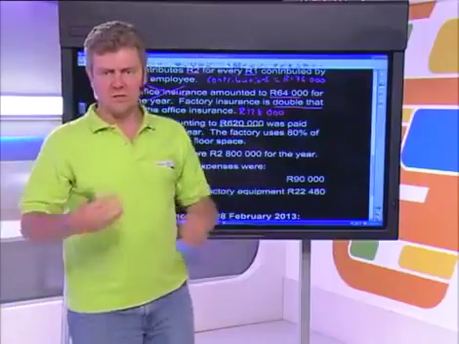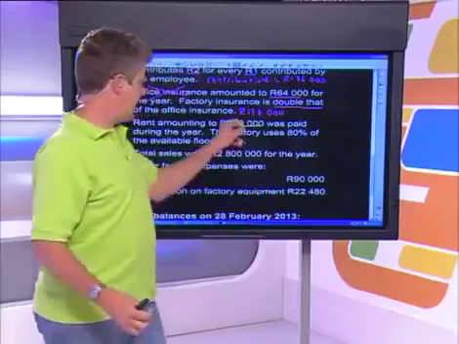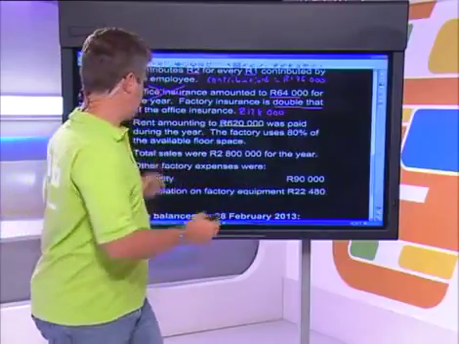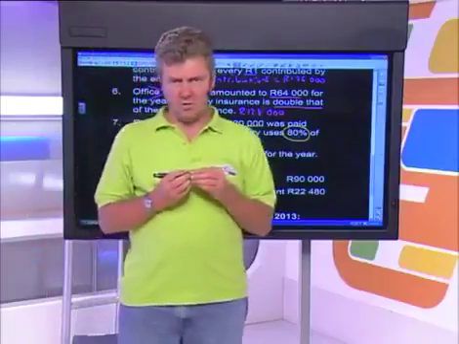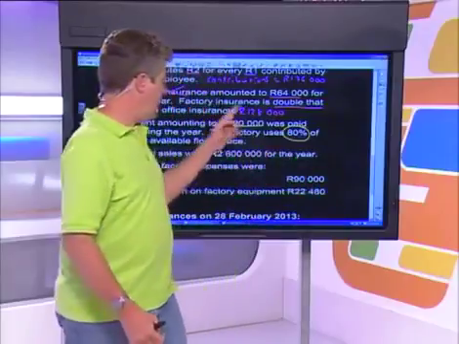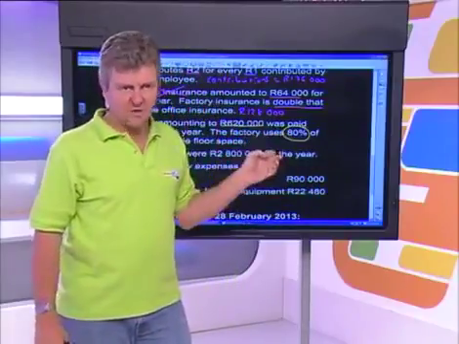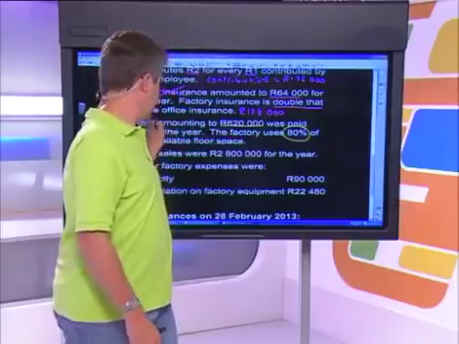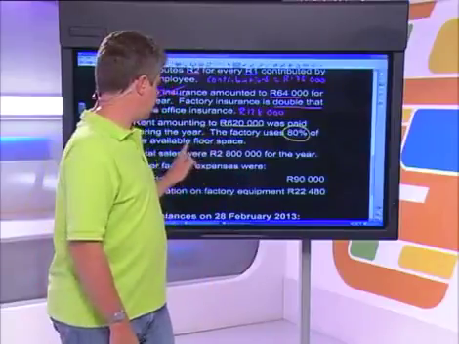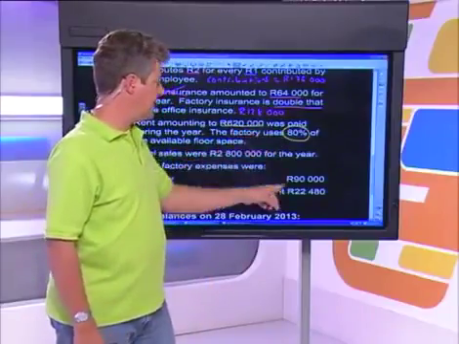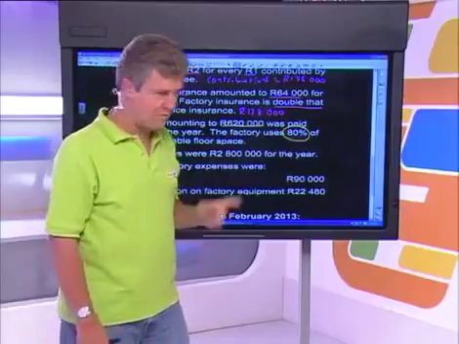So our total rent for the office, for the factory, for the shop, for every other part of the business came to 620,000 Rand. And it also tells us that the factory uses 80% of the available floor space. This is again one of those questions that you have to know how to do. We're only interested in factory overheads, so we're only interested in the part of the rent that is paid for factory purposes. So we don't care about the full 620,000, we're only going to include the part that belongs to the factory, which is 80% of that number.